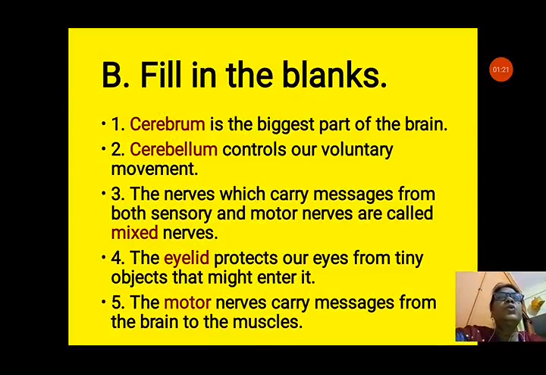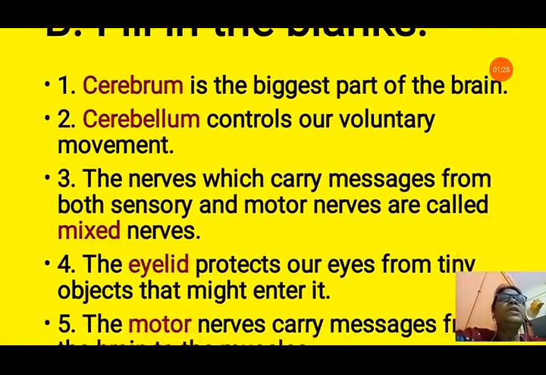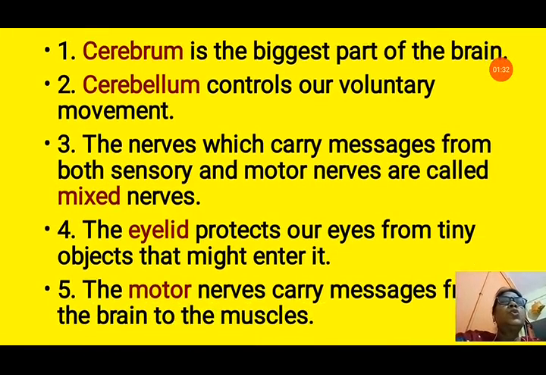Now next question number 2 is fill in the blanks. So let us see about the first number. Dash is the biggest part of the brain. We know that cerebrum is the biggest part of the brain. So we will fill here cerebrum. Dash controls our voluntary movement. Cerebellum controls our all voluntary movement and it balances our organ. So here we will fill cerebellum.